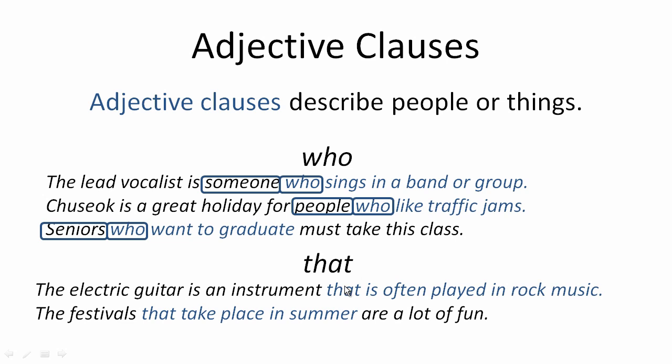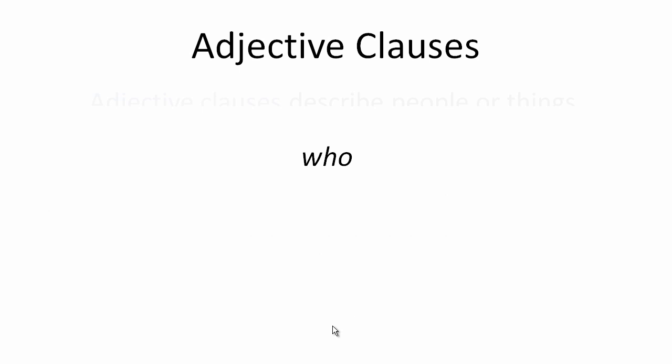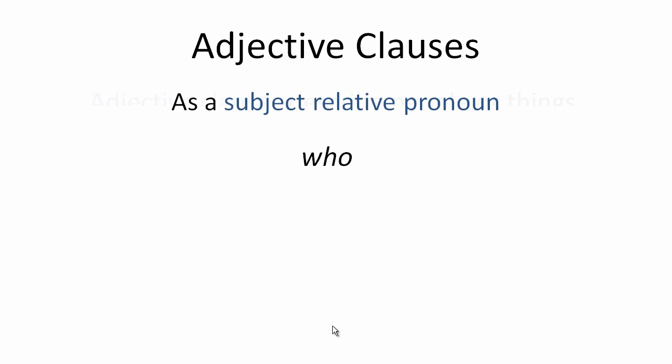Next, for things. What is often played in rock music? Just take a look at the noun phrase right before that. An instrument is often played in rock music. And what takes place in summer? The festivals take place in summer. All right, now that we know how they are used, let's take a look at what kind of context they are used in. So, number 1, as a subject-relative pronoun.